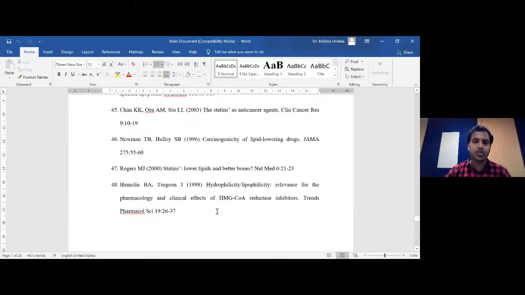I think every time we need to mention even the articles which we have excluded. You may be mentioning that you have excluded some of the articles because you feel they do not have sufficient information which you require for your meta-analysis. And by mentioning that, we need to give the reference of each and every article which we excluded in a Cochrane systematic review, so that anyone can understand.